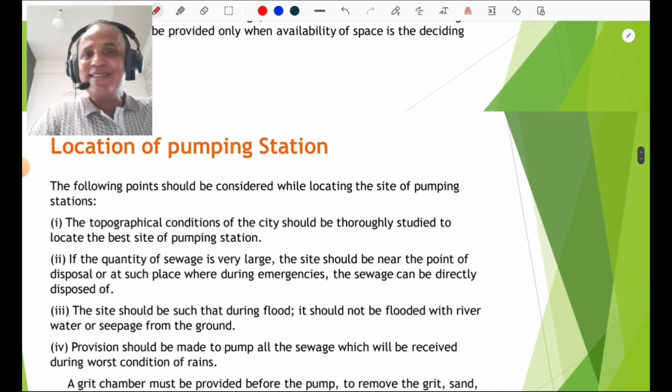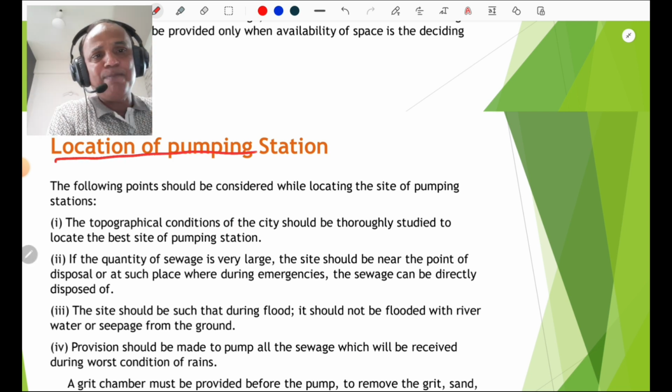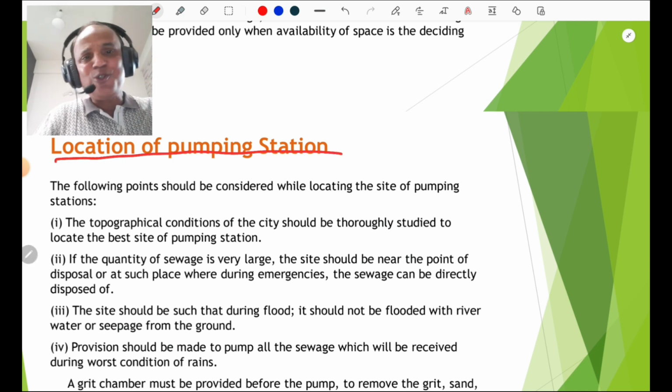Then we are going to discuss the location of the pumping station. It is a very important part. First of all, topography. The topographical condition of the city should be thoroughly studied to locate the best site of the pumping station. Second, if the quantity of sewage is very large, the site should be near the point of disposal or at such a place where during emergencies the sewage can be directly disposed of. So in case of emergencies, we have to dispose of the sewage directly into the river or the disposal points.